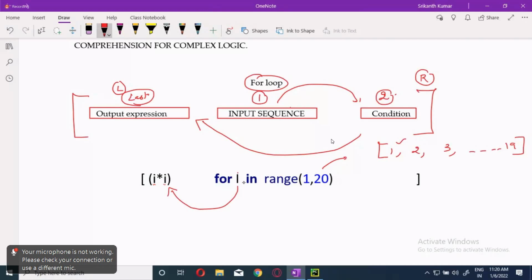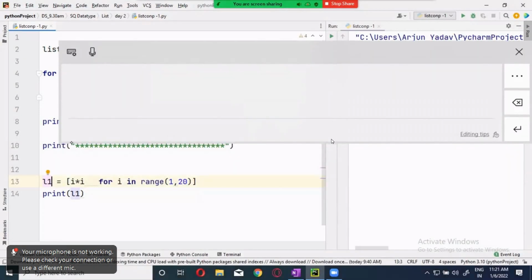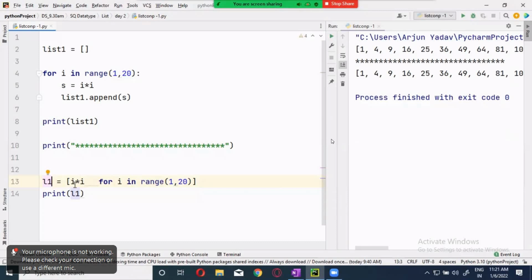So if I'm showing it outside, you will be having a list. This will be acting like this: 1 will be dumped, 1 into 1. Next time it will go back, the i value is 2. 2 will be coming over here. 2 into 2, 4. 4 will be dumped into this. Then this will become 3. 3 into 3, 9 will be dumped into this. Then 16. Like this, it will go on putting everything in the list. And this list, I am giving a name called L1. That's what I did over here. Can you see this? I gave a name, L1, over here. Clear, guys?